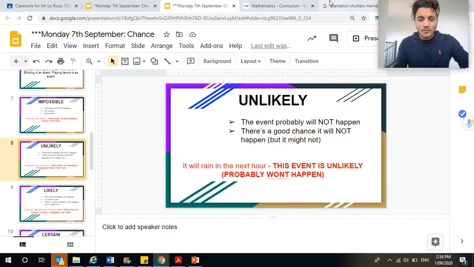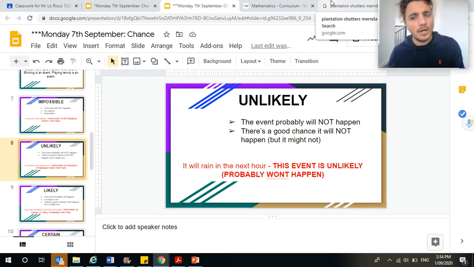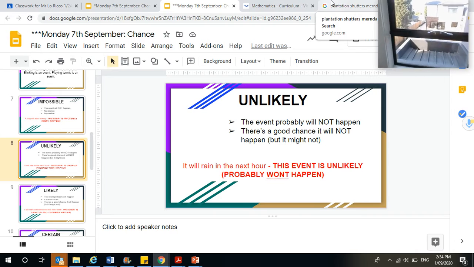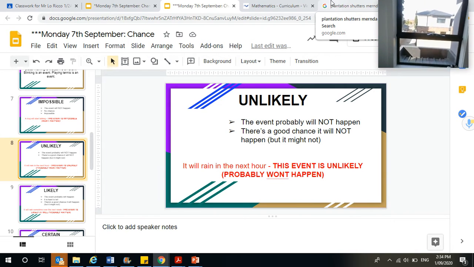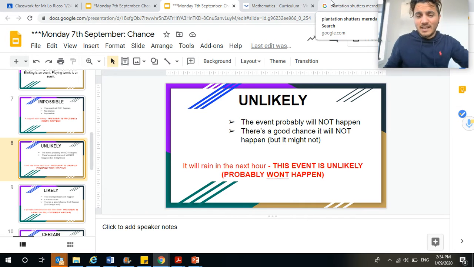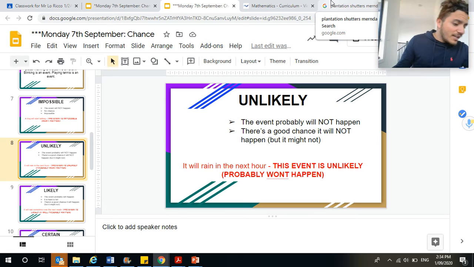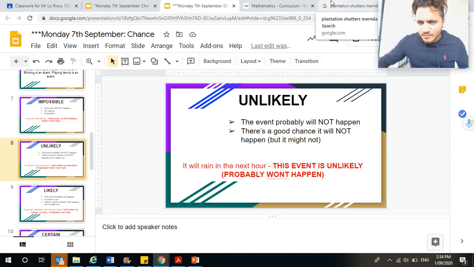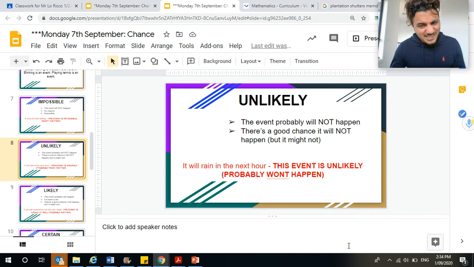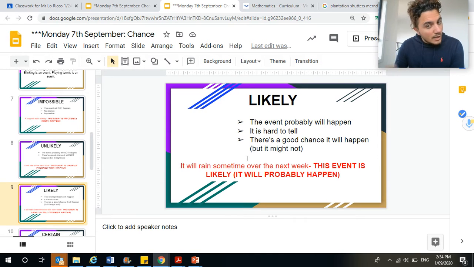So, for example, it will rain in the next hour. The day that I'm taking this video, have a look at the weather outside. It's looking pretty nice at the moment. The day that you're watching it might be a bit different, but the weather right now here, it's pretty unlikely that it's going to rain in the next hour. If the clouds were turning black or dark grey, then maybe it would be quite likely. But in the next hour, the event is unlikely, so it probably won't happen. That's what unlikely means.